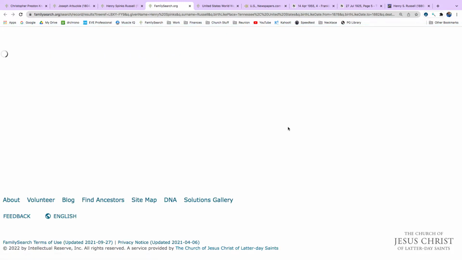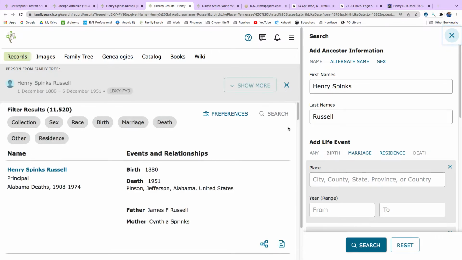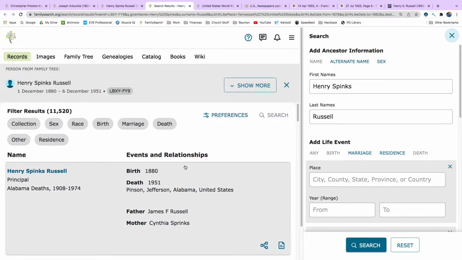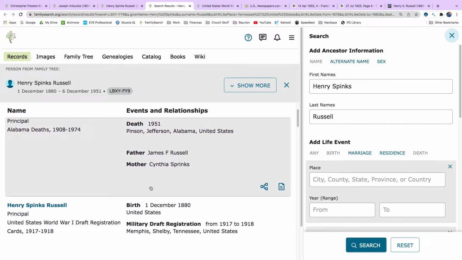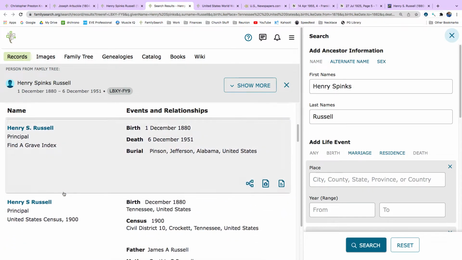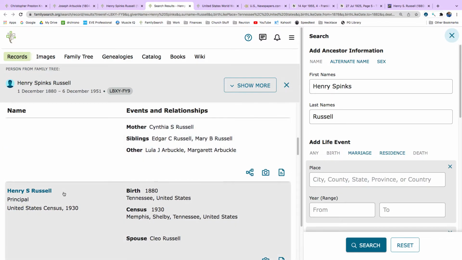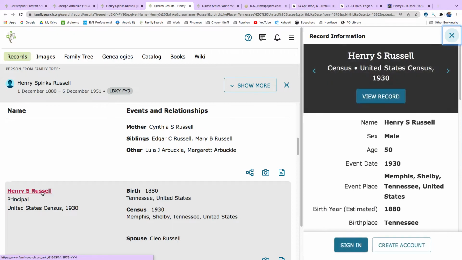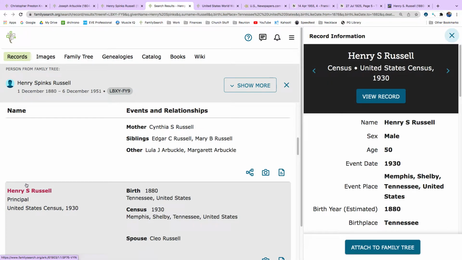And now we know his wife's name is Wigington, Cleo Wigington. Okay, so here we found the Henry S. Russell United States 1930 census with spouse Cleo Russell.